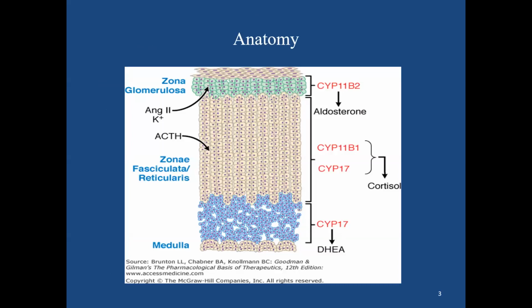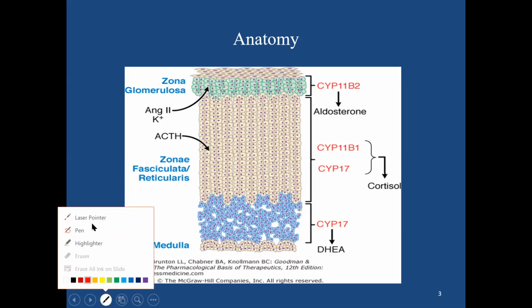Let me first start with the anatomy. We know that histologically the adrenal cortex is divided into three zones. The outermost layer is known as zona glomerulosa. The middle one is known as zona fasciculata, and the inner one is known as zona reticularis.